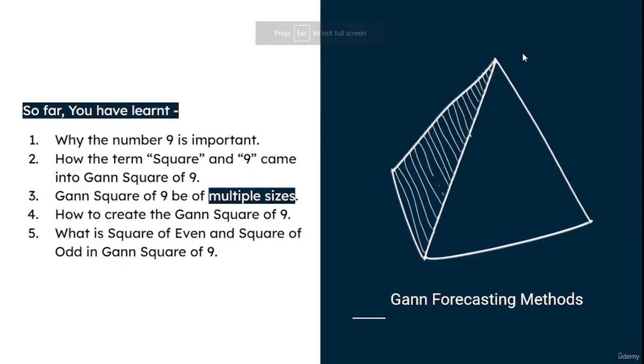So far you have learned why the number 9 is important and how the terms square and 9 came to the Gann square of 9. And Gann square of 9 can be of multiple sizes. You also learned about the concept of increment. You also know how to create the Gann square of 9. You also know what the apex value is. Also you know what the square of even and square of odd are in Gann square of 9. Now before you go to the next slide, let me iterate on why the 9 comes into the Gann square of 9 one more time.